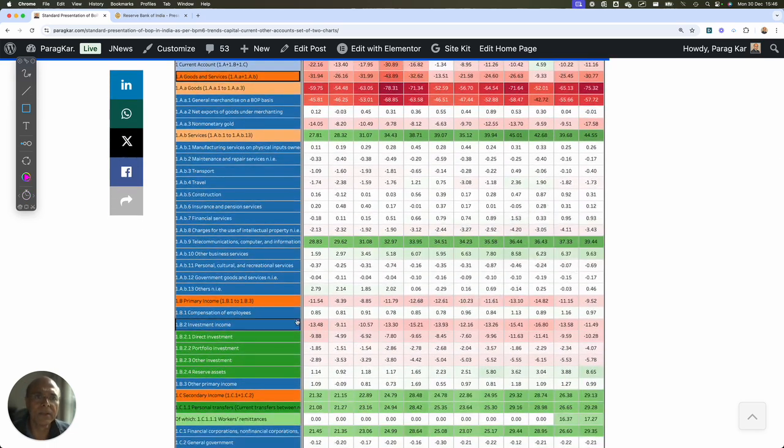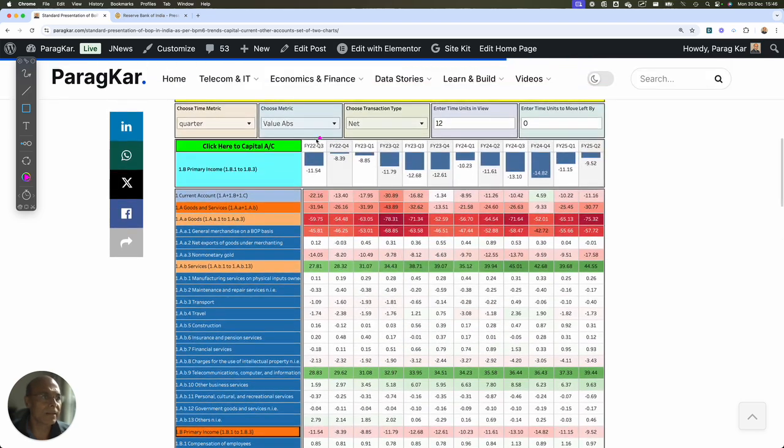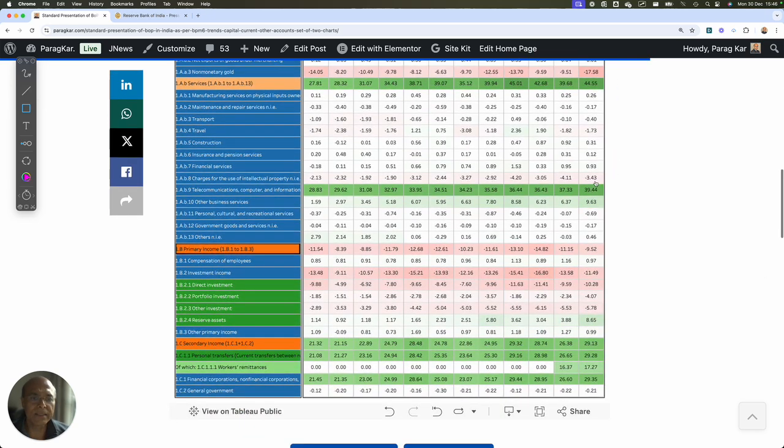Then we come to the primary income. If I click here on the primary income, you'll find that it is going up and down, and the primary income part has somehow stabilized, though it is negative. So what does the primary income consist of? These are the line items, right? It is mainly the income getting generated on account of cross-border investment. It starts with compensation for employees, so you are basically paying for employees' compensation.